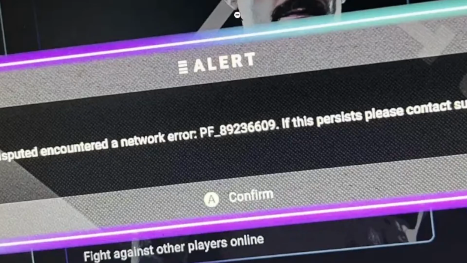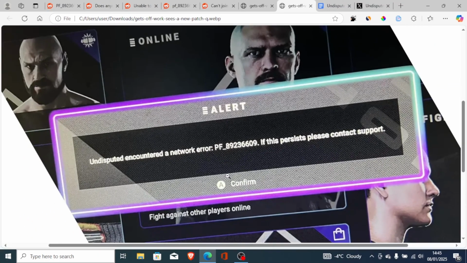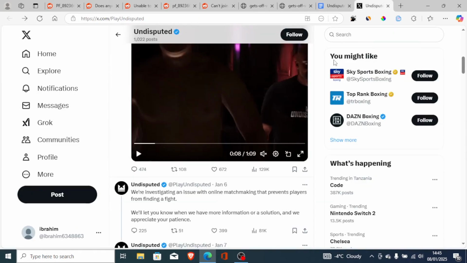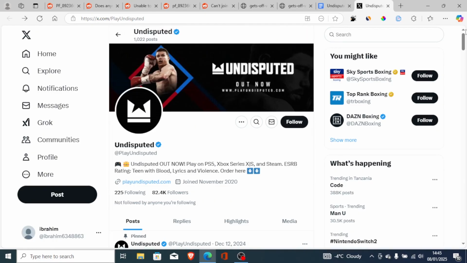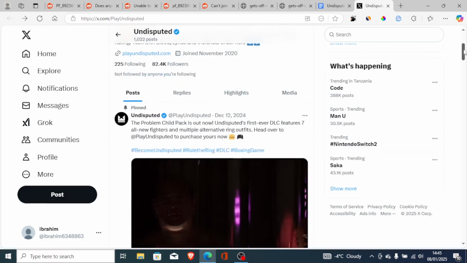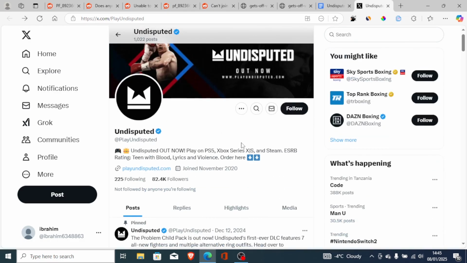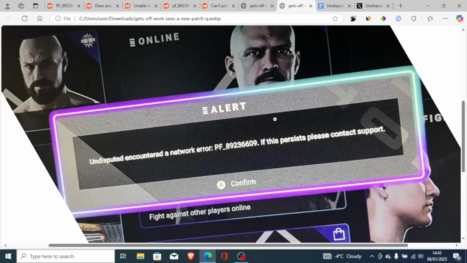But in most cases, 90% of the problem occurs when there are server issues, such as the server being down or under maintenance. So you have to wait until the servers are restored. In the meantime, you can also monitor their Twitter page, which has the handle Play Undisputed. Just monitor if there are any server issues. You can also DM them and they can help you resolve this issue. But if you wait a few hours, the issue will go away on its own.